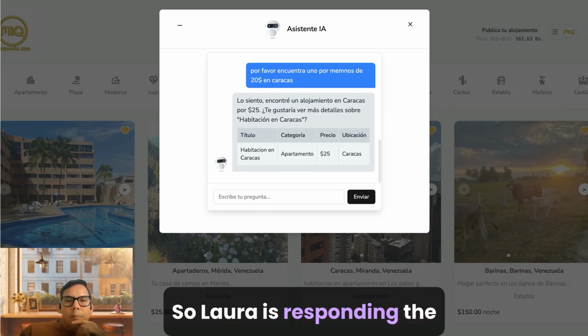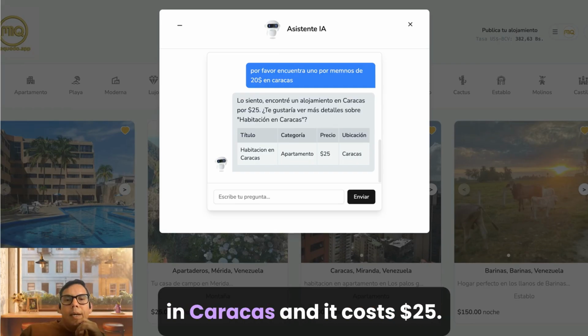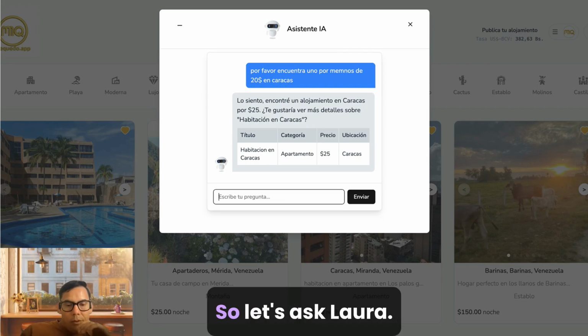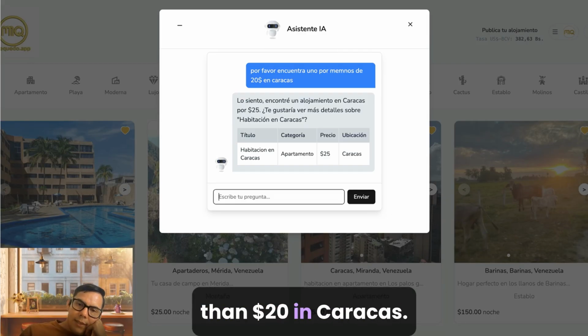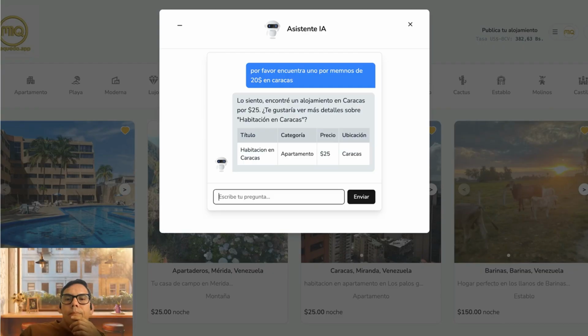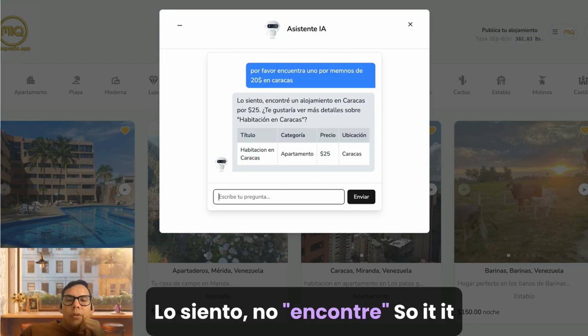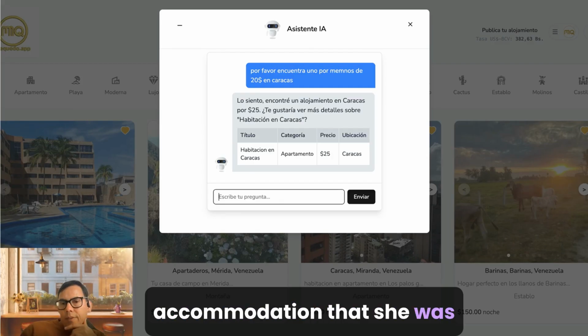So Laura is responding with accommodation for Caracas, and says we have a listing in Caracas, and it costs $25. But what would happen if our budget is less than $25? Let's say that we have $20. So let's ask Laura, please find me one for less than $20 in Caracas. "I'm sorry, I didn't find lodgings for less than $20. Lo siento, no encontré."